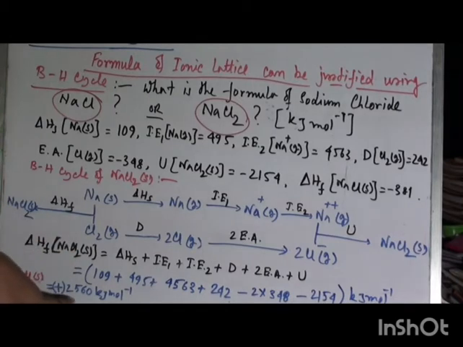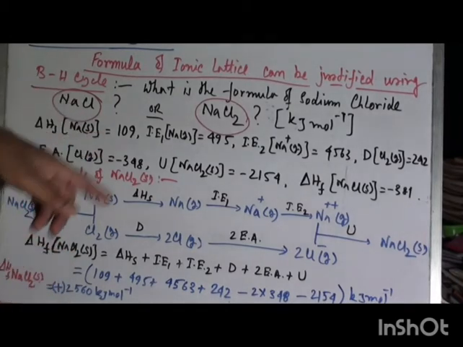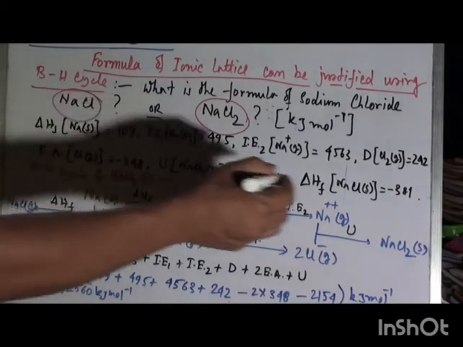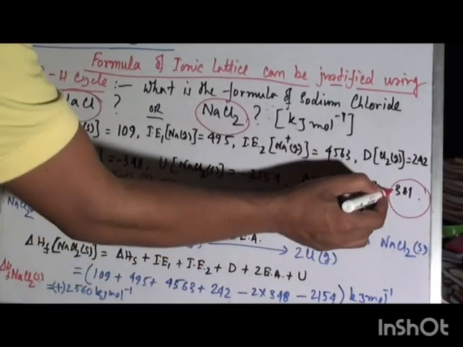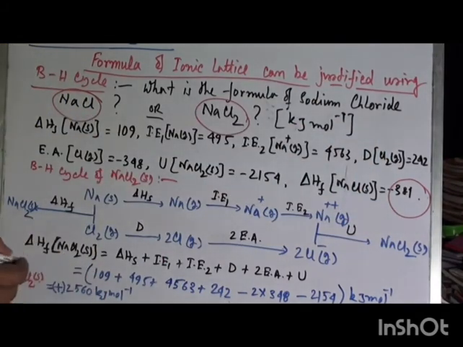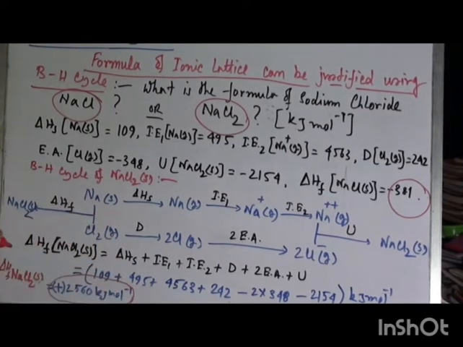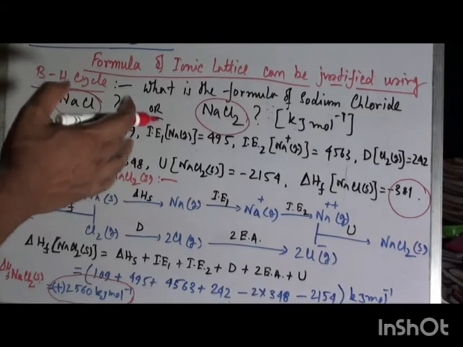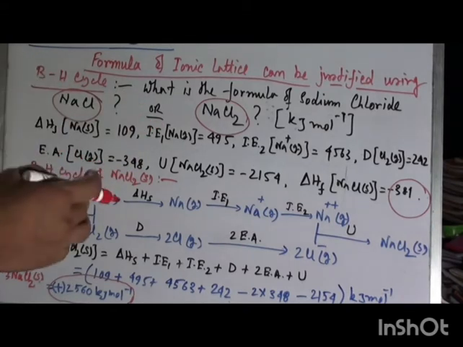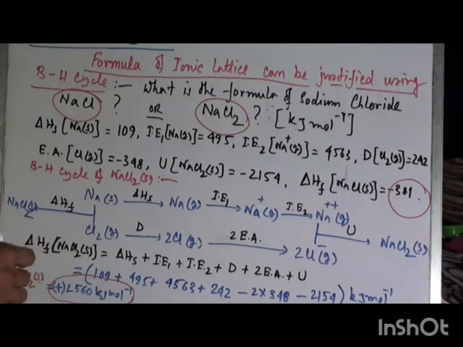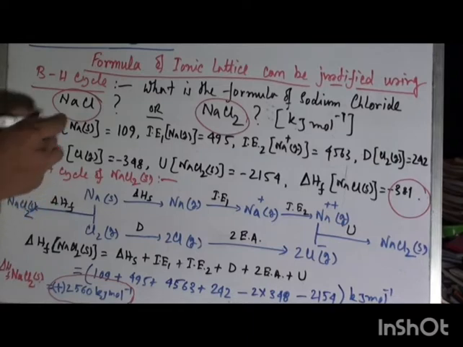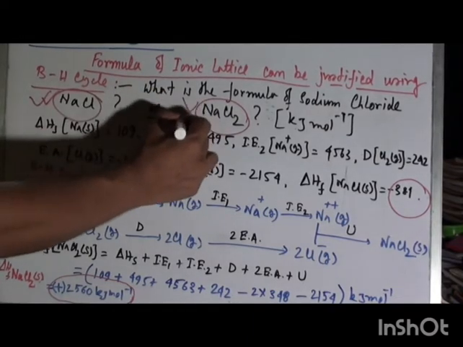And comparing this value with the formation energy of NaCl, here this is the formation energy of NaCl. It is nothing but minus 381 kJ mole inverse. And for NaCl2 it is plus 2560, very high positive. So we can say that from this thermodynamical cycle or Born-Haber cycle, NaCl2 does not exist, and the actual formula of sodium chloride is NaCl, but not NaCl2.